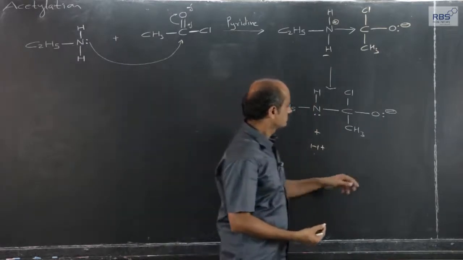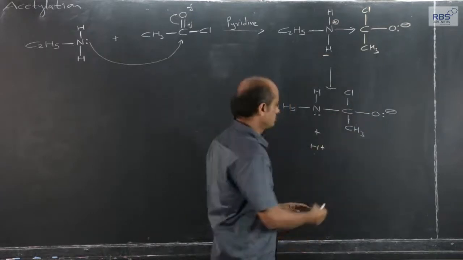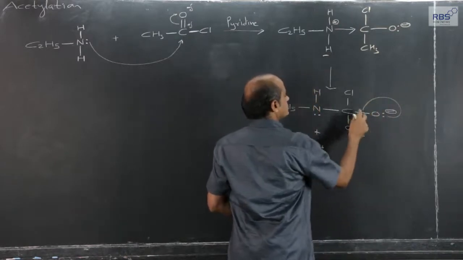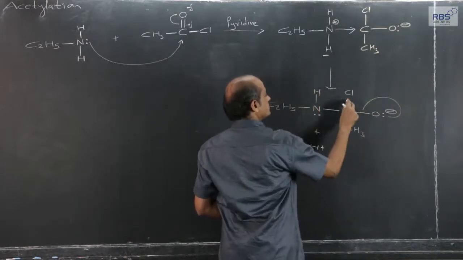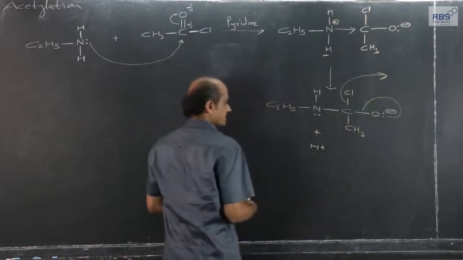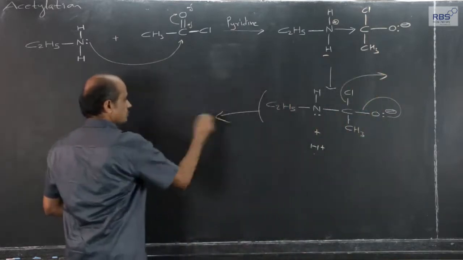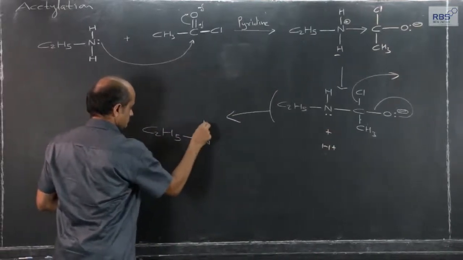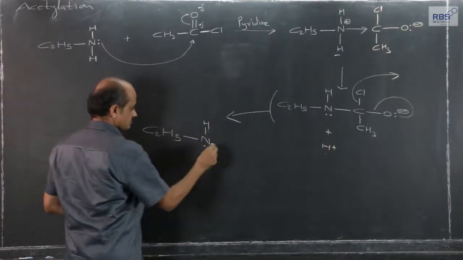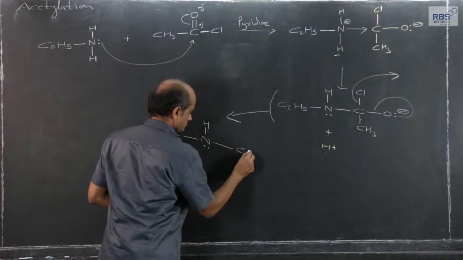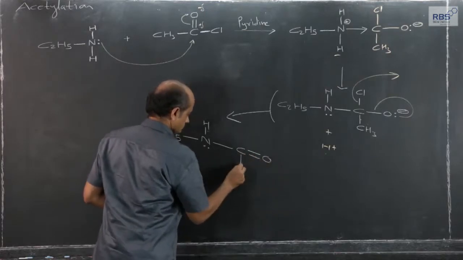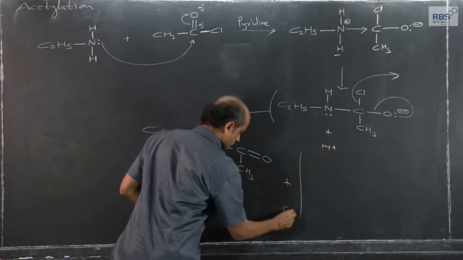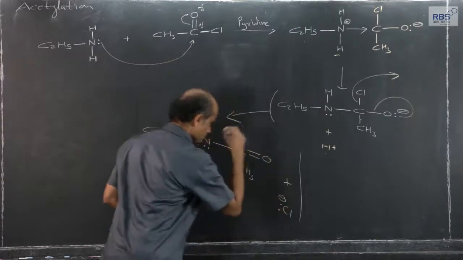The two lone pairs which are always there on oxygen I have not shown, and now this electron pair gets shared between carbon and oxygen. The moment this electron pair gets shared, chlorine goes out in the form of Cl minus ions, that I will show here. Plus Cl minus ion.